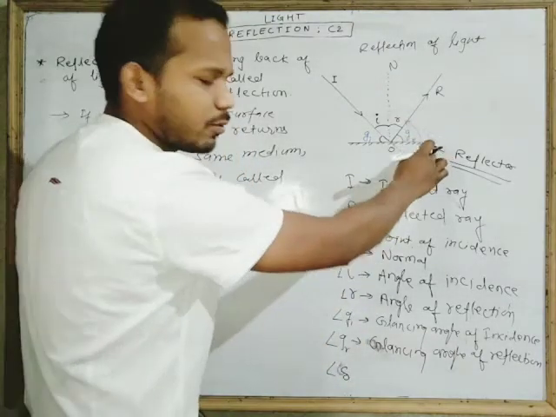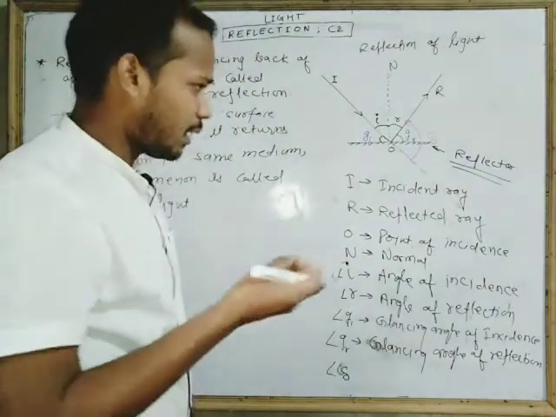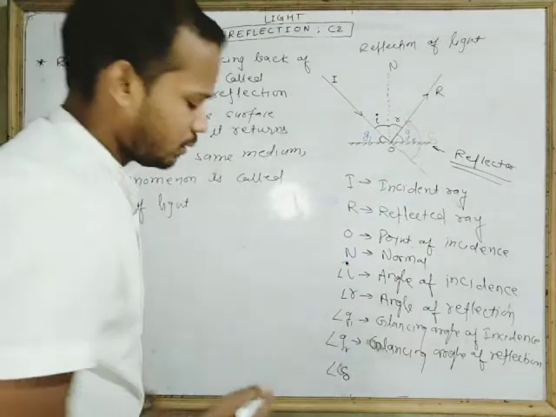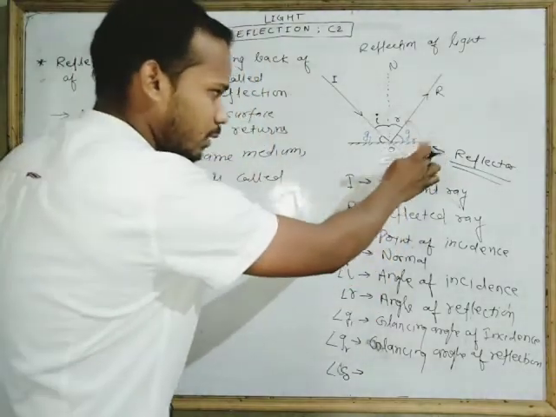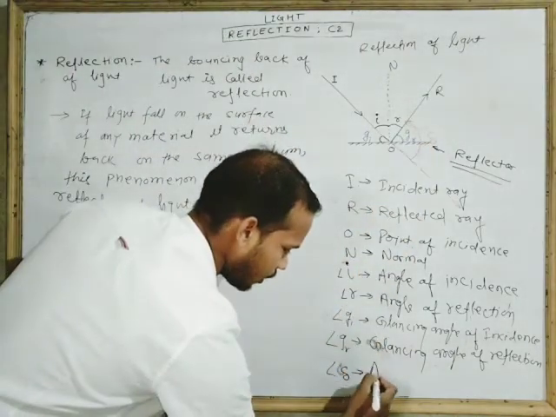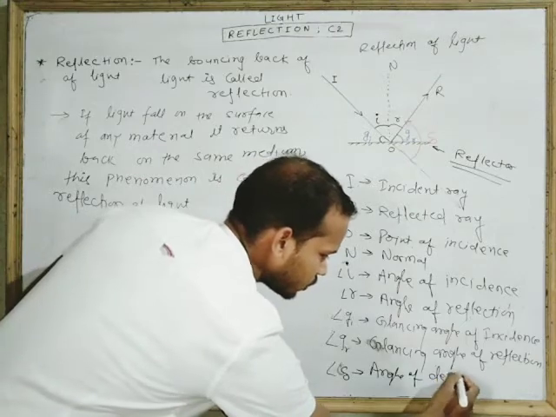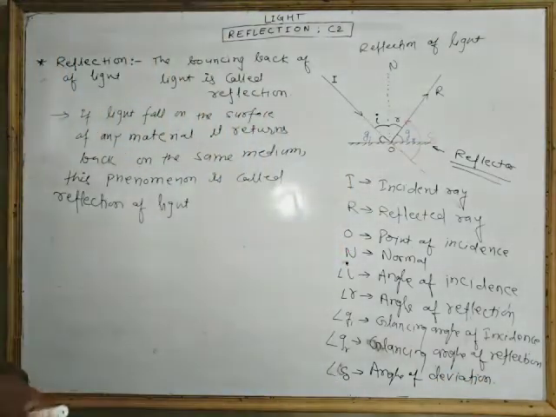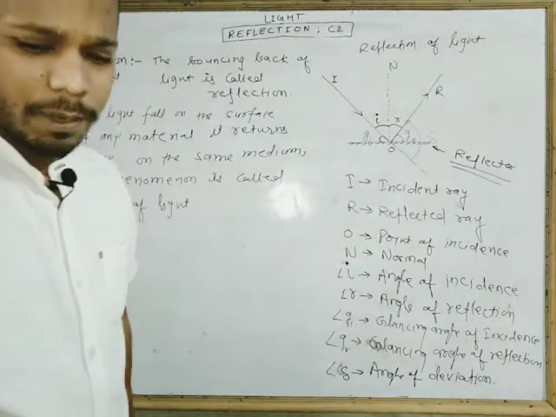This is sigma, a special symbol like theta, gamma, delta. So this is the angle of deviation. Okay, so we need to define each and every point part by part.